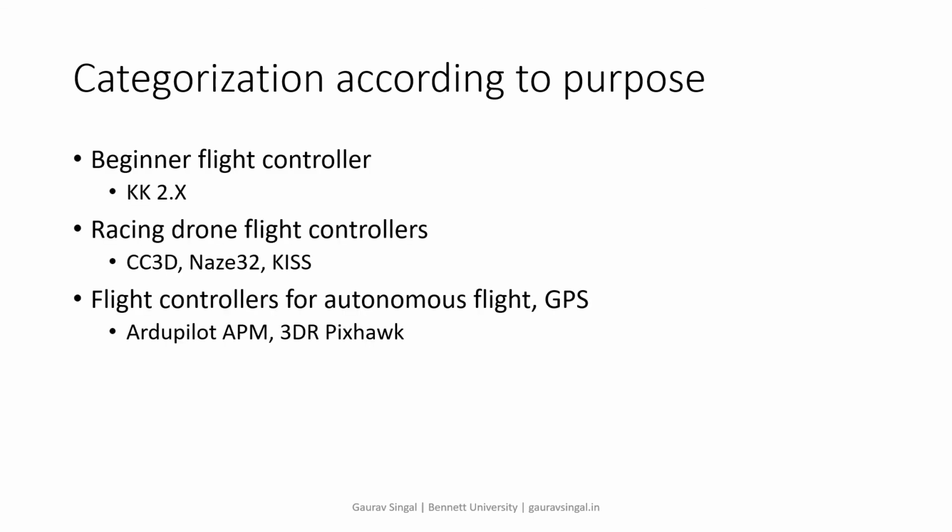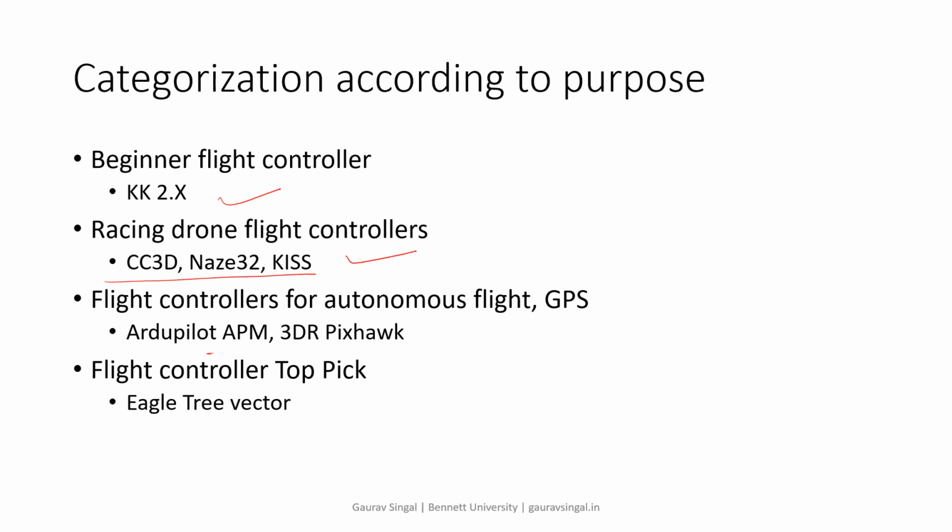Category according to purpose. I've made four categories: beginner flight controller, racing, flight controller for autonomous flight, and flight controller for topic. Basically, as per my understanding and study, KK is the basic one, and these are for racing, and ArduPilot, APM, Pixhawk, Pixhawk 4, and Pixhawk Cube are all autonomous flight controllers. And if you want to go for topic, then you can go for the Eagle Tree Vector, as one flight controller also exists.